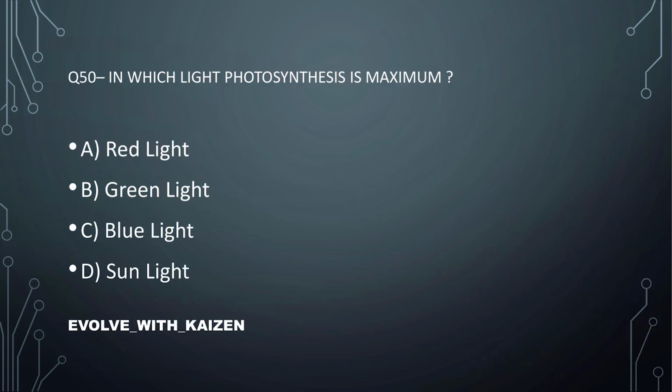Question number 50 and the last question of this part 1. In which light photosynthesis is maximum? Answer is option number A, red light. In red light photosynthesis is maximum.